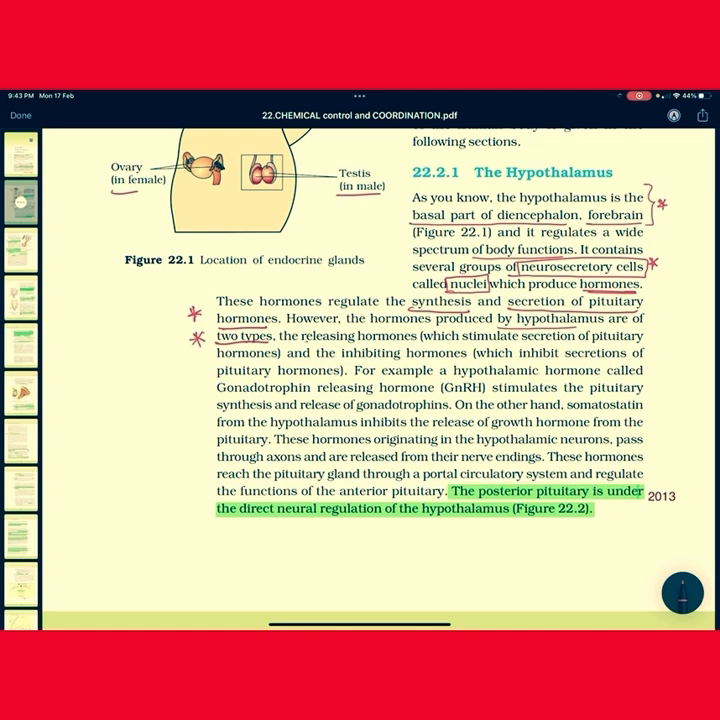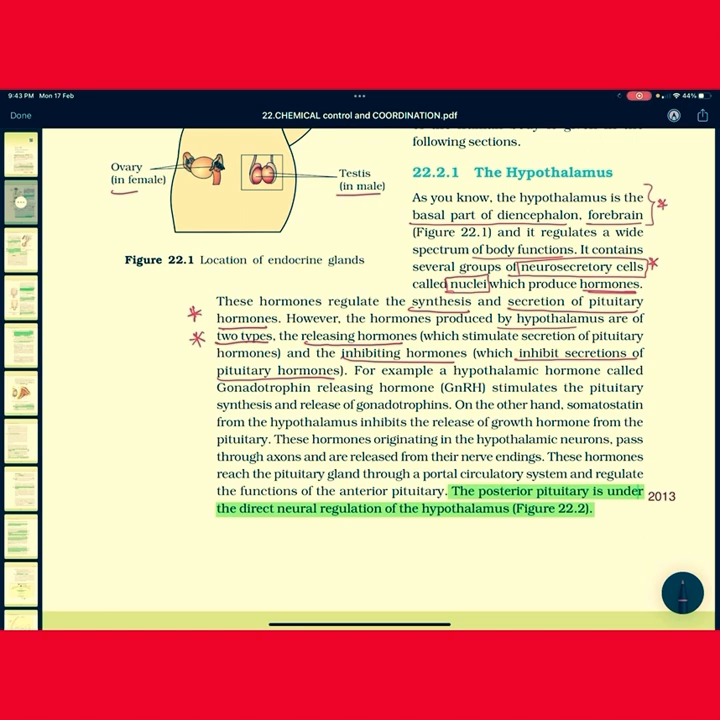Now let us see the releasing hormone and the inhibitory hormone. Releasing hormones stimulate secretion of the pituitary hormones, and inhibitory hormones inhibit secretion of the pituitary hormones. So the hypothalamus produces releasing hormones as well as inhibitory hormones. Releasing hormone enhances the anterior pituitary to release the hormones. Inhibitory hormone of the hypothalamus inhibits the secretion of anterior pituitary hormones.